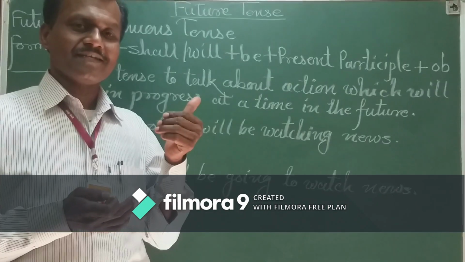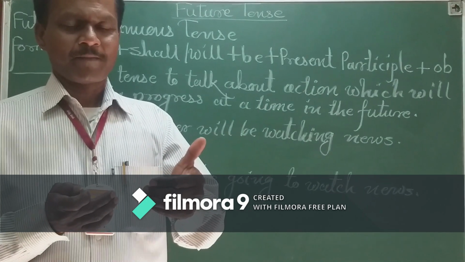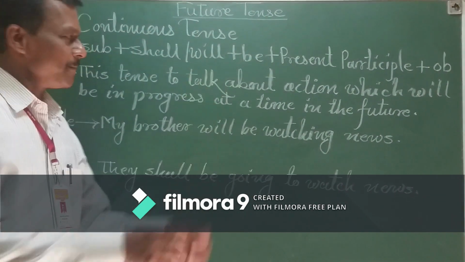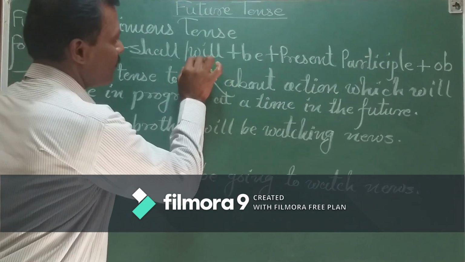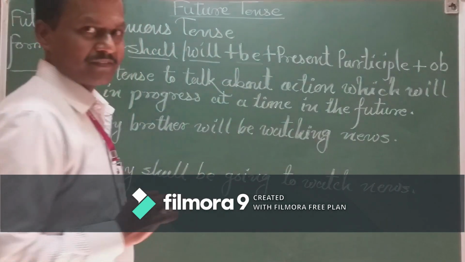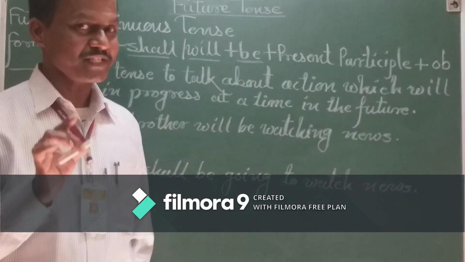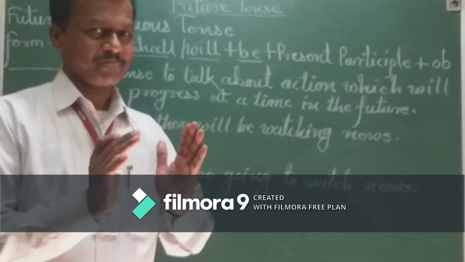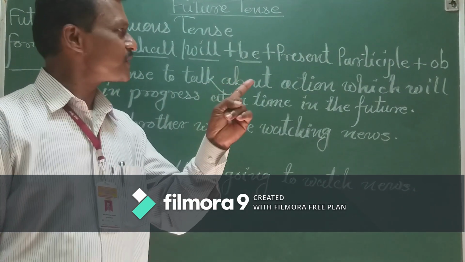This tense is expressed by the formation: subject plus shall or will plus be. Friends, the most important thing here is, to show the action is going on, we should use the word be in future continuous tense.